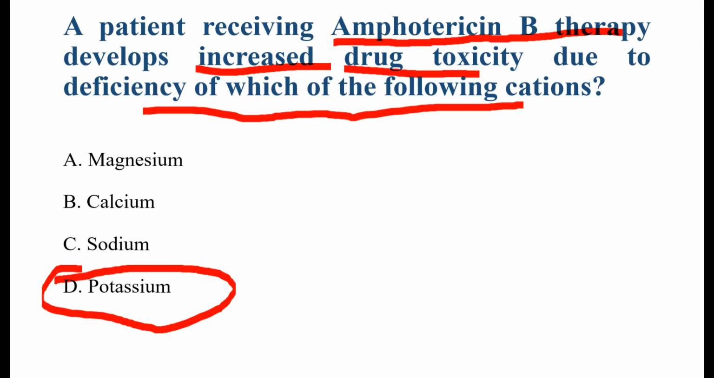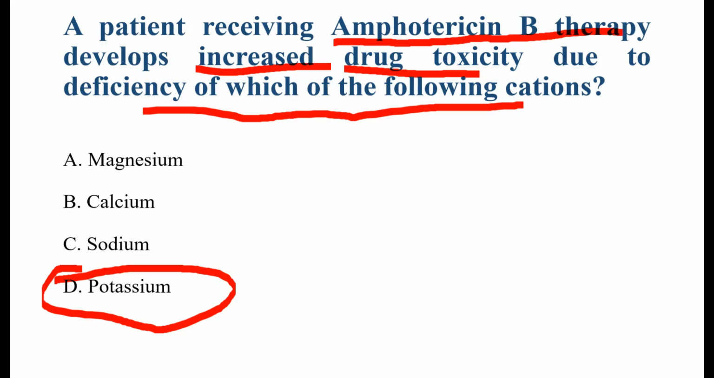Why is potassium correct? Amphotericin B is a powerful antifungal drug which is used to treat severe systemic fungal infections. One major side effect is kidney toxicity, that is nephrotoxicity. Because of kidney damage, the body loses important electrolytes such as potassium and magnesium. The most important and mainly tested change is hypokalemia, that is low potassium. Low potassium may cause muscle weakness, cardiac arrhythmia, increased drug toxicity. Therefore, the potassium level must be closely monitored during amphotericin therapy.